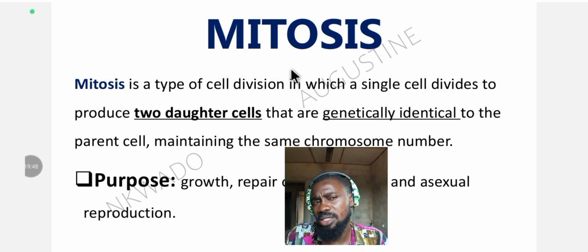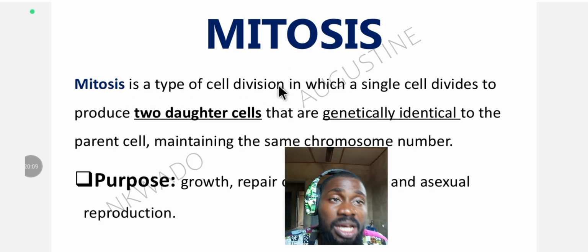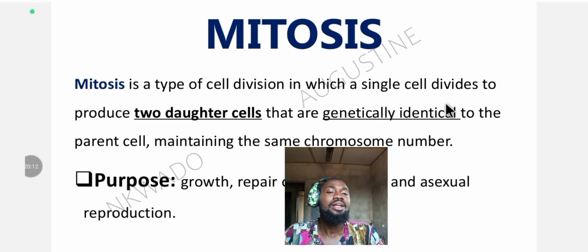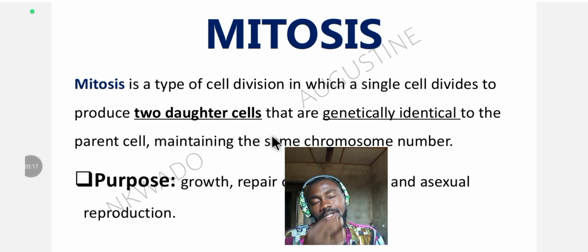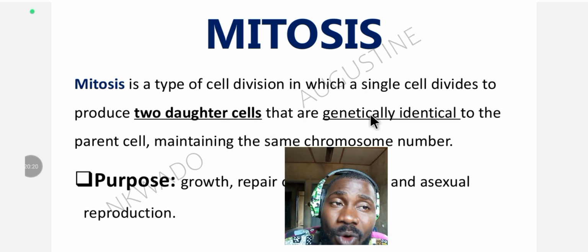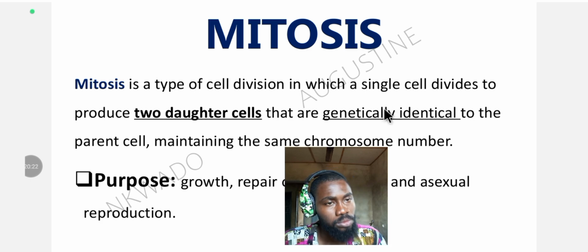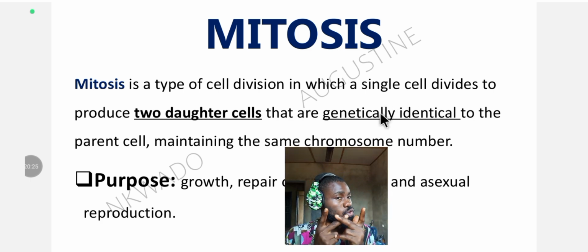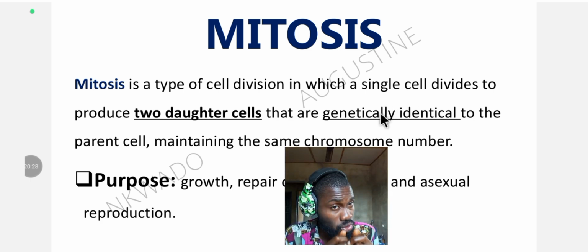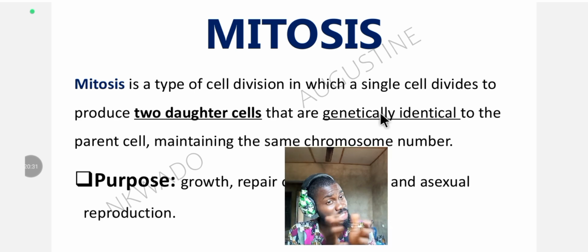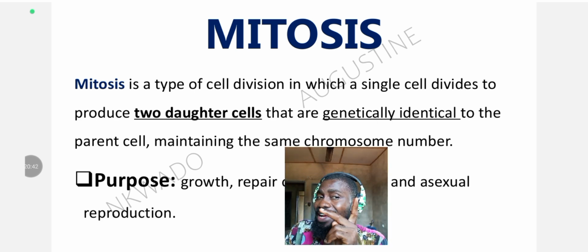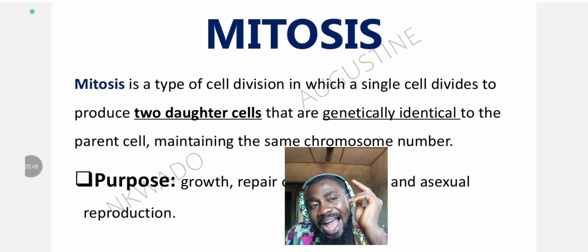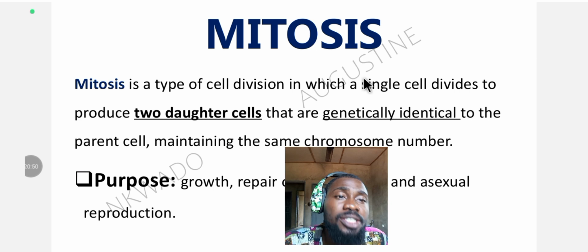Mitosis. What is mitosis? Mitosis is a type of cell division in which a single cell divides to produce two daughter cells. Take note of that. The two daughter cells it produces are genetically identical. So two daughter cells are formed, and those two daughter cells are genetically identical. That's for mitosis.